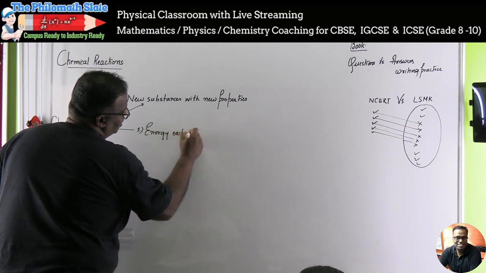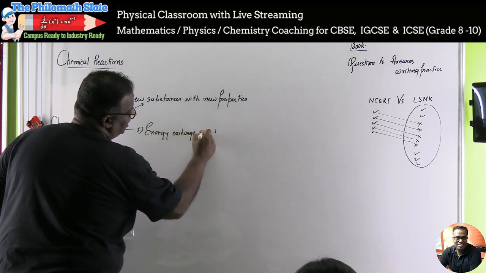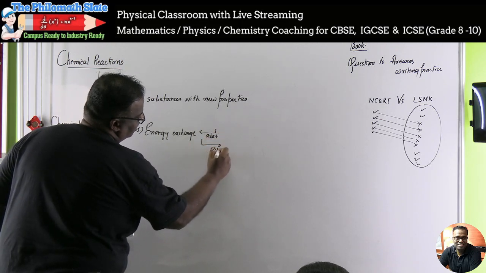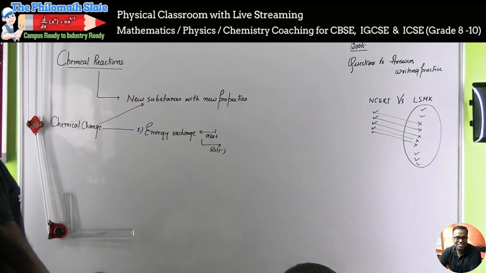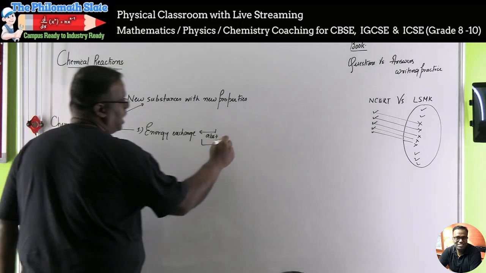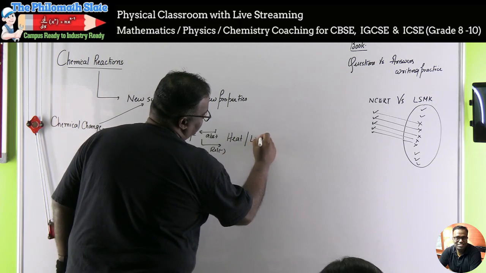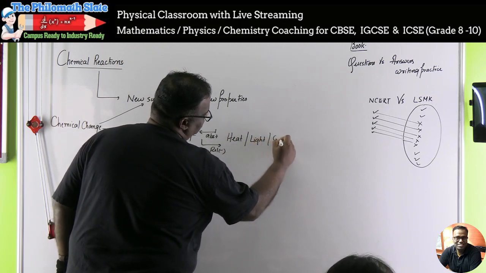That is, energy can either be absorbed or energy can be released, and this energy is usually absorbed or released in the form of heat, light, or sound.